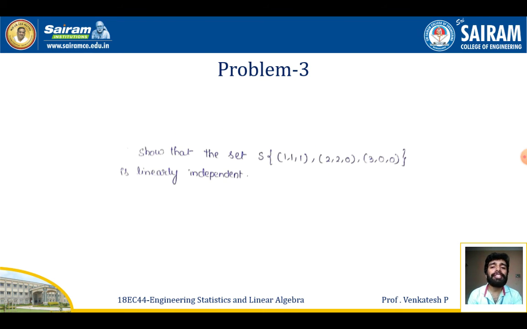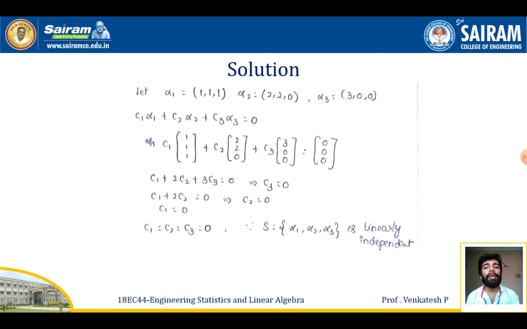So now we'll see a few examples related to linear independence. Show that the set S equals (1, 1, 1), (2, 2, 0), (3, 0, 0) is a linearly independent set. For that, first make the linear combination. Let alpha 1 be (1, 1, 1), alpha 2 be (2, 2, 0), alpha 3 be (3, 0, 0). Make the combination C1 alpha 1 plus C2 alpha 2 plus C3 alpha 3 equals 0, that is, C1 times (1, 1, 1) plus C2 times (2, 2, 0) plus C3 times (3, 0, 0) equals the zero column matrix (0, 0, 0).